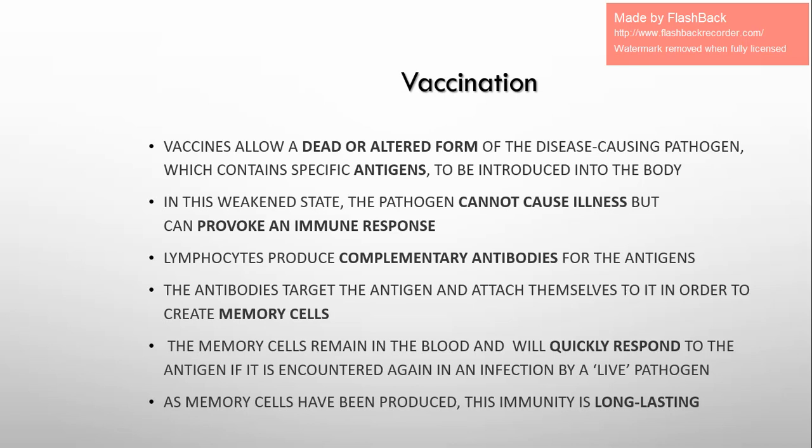So now, when the person gets vaccination, that means he gets the pathogen itself. The shape of the pathogen, the same antigen, so it contains specific antigens to be introduced into the body.